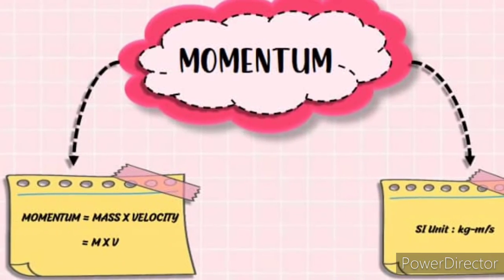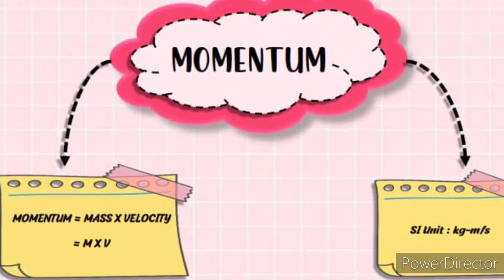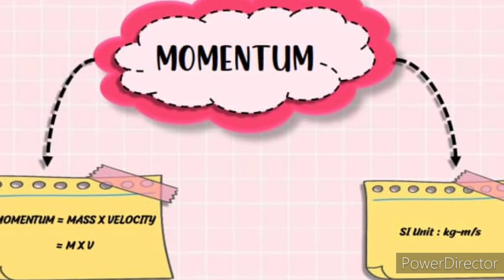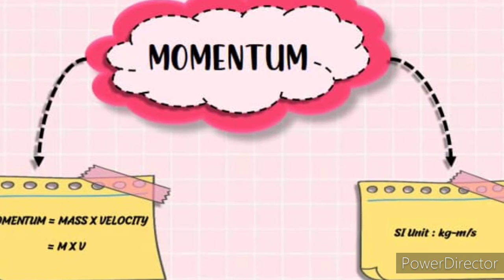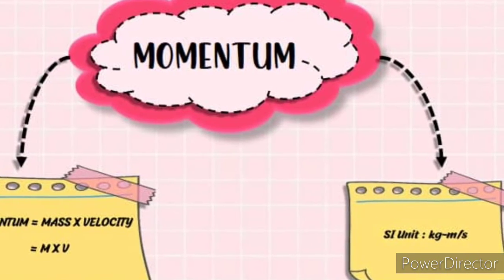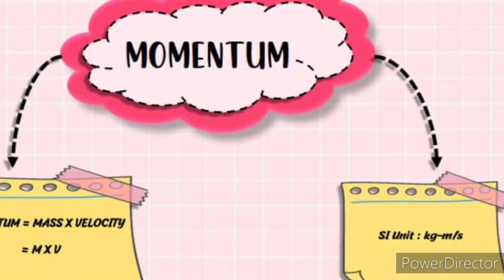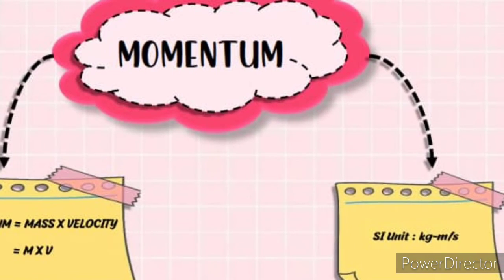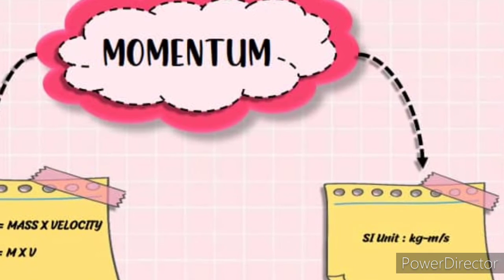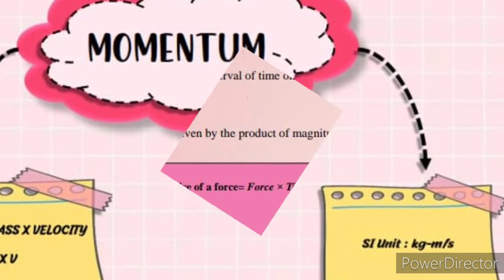Momentum: the capacity of a moving body to impart motion to another body is called momentum. The momentum of a moving body is given by the product of mass and velocity of the moving body. Formula: momentum is mass multiplied by velocity. SI unit is kg m per second.